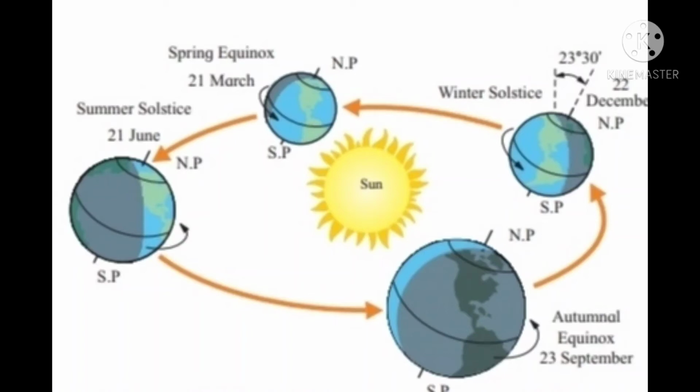During May, June and July, the northern hemisphere is exposed to more direct sunlight because this hemisphere faces the sun. During November, December and January, the southern hemisphere is exposed to more direct sunlight. It is the tilt of the earth that causes the sun to be higher during the summer months.